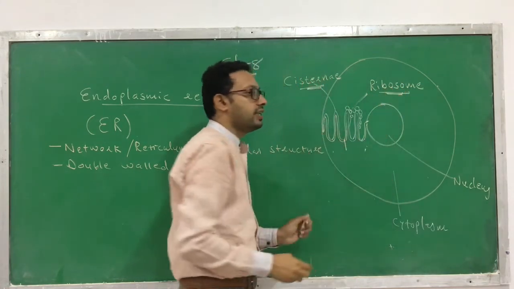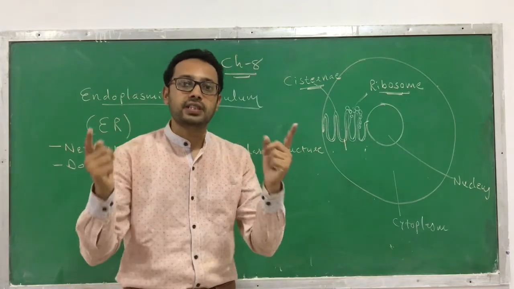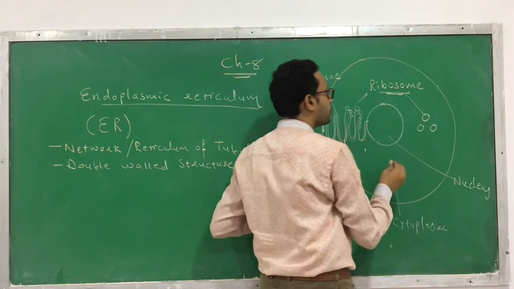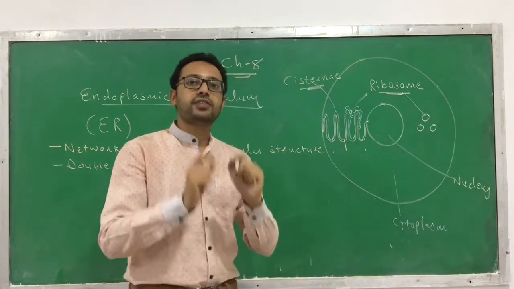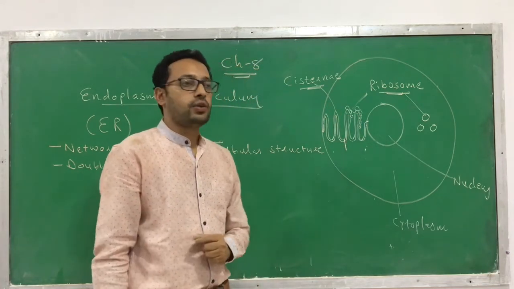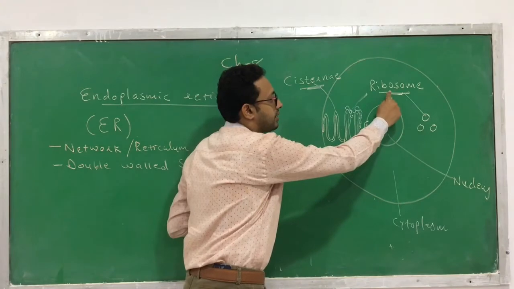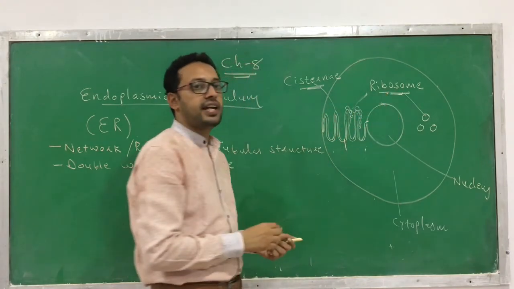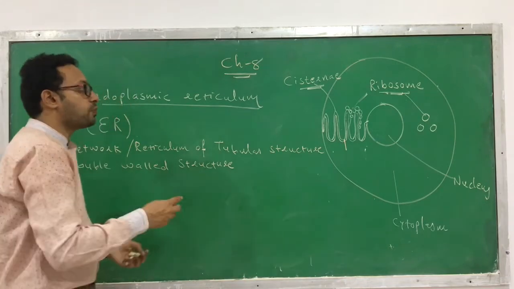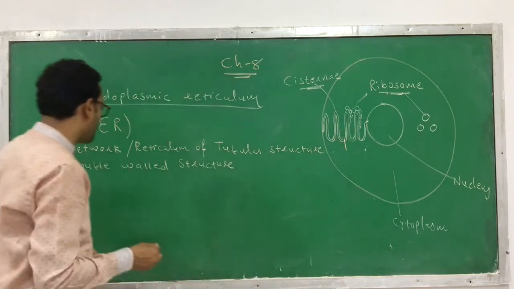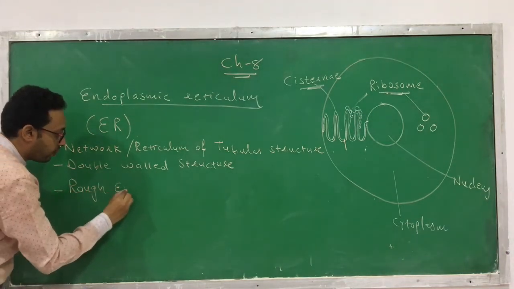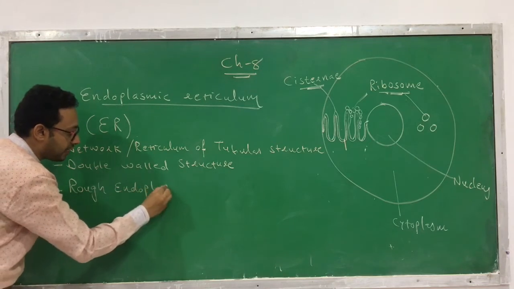In eukaryotic cells, ribosomes can also be found free in the cytoplasm, and a few of the ribosomes can attach to the surface of the endoplasmic reticulum. Due to attachment of ribosomes, its surface becomes rough, and this part of the endoplasmic reticulum is called rough endoplasmic reticulum.